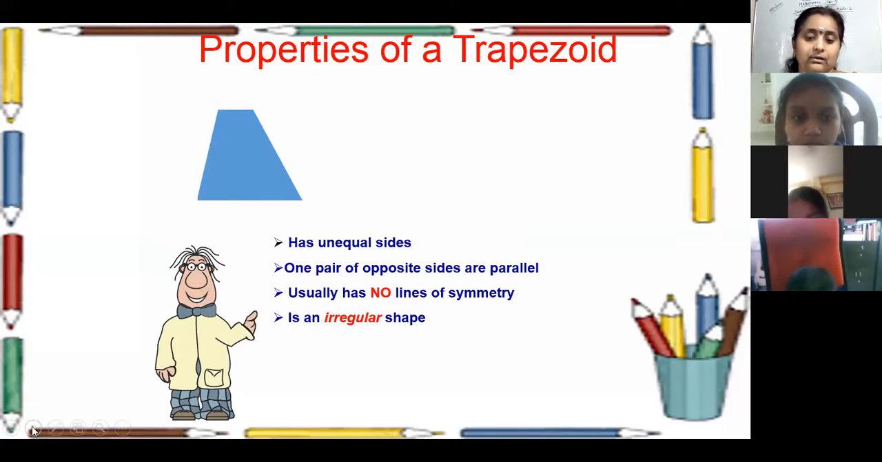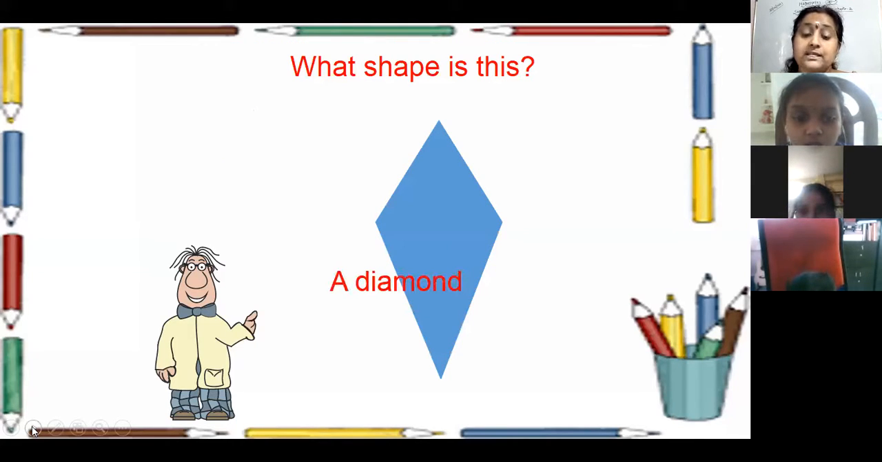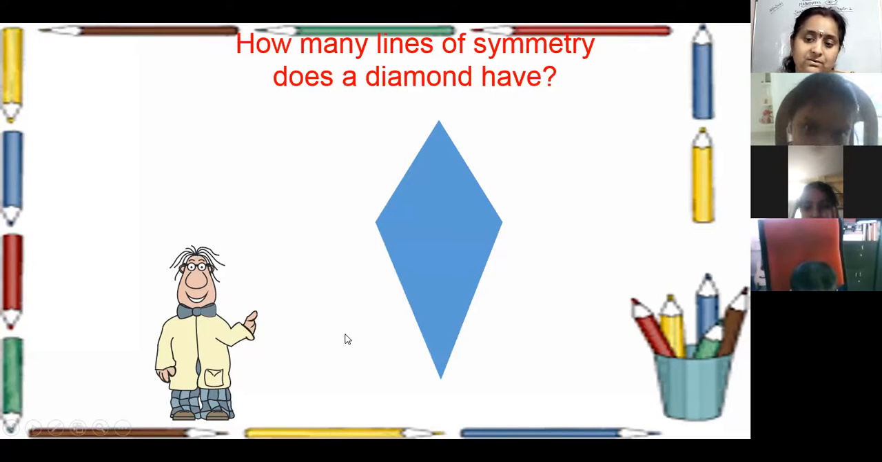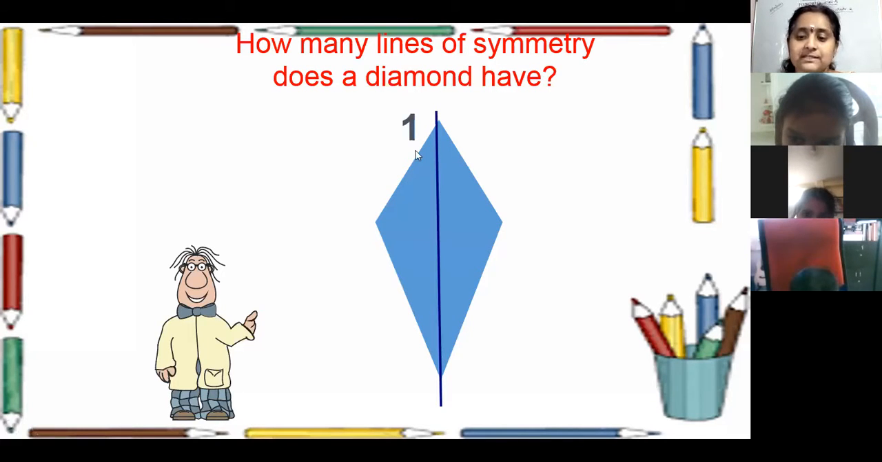Okay. Now, this shape is called a diamond. How many lines of symmetry does it have? Two, ma'am. See properly. One, ma'am. Only one. Why? Because this part is not equal. So it has only one line of symmetry.